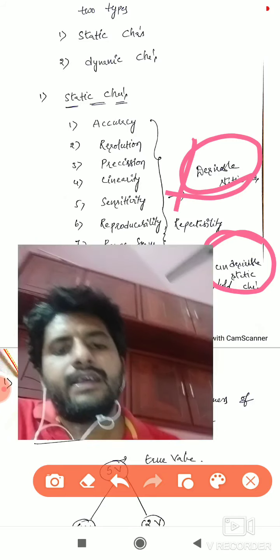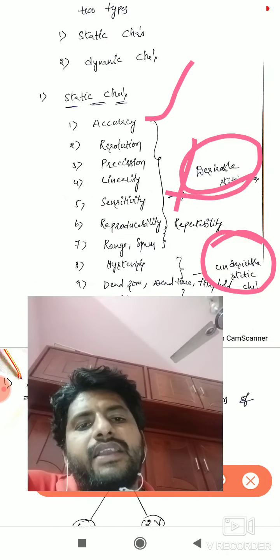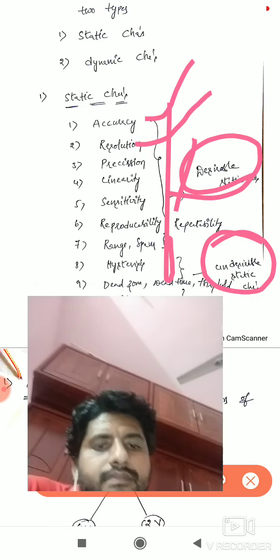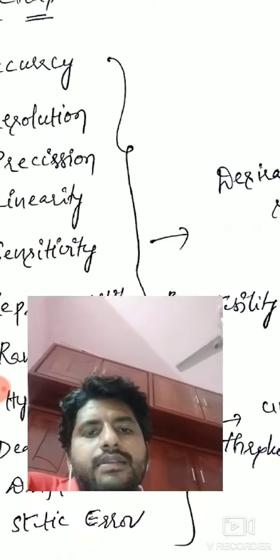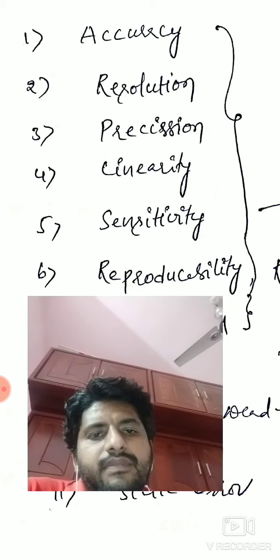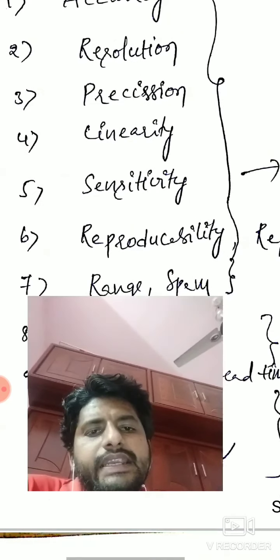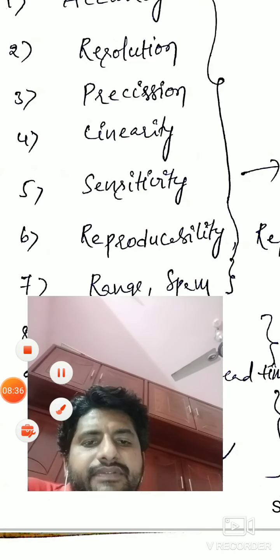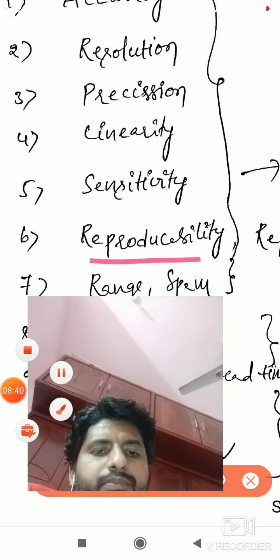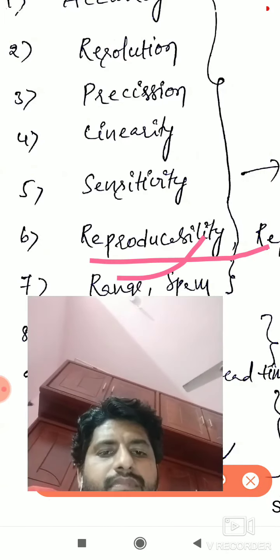We'll see. Basically, the static characteristics are accuracy, resolution, precision, linearity, sensitivity, reproducibility or repeatability, range or span, right?